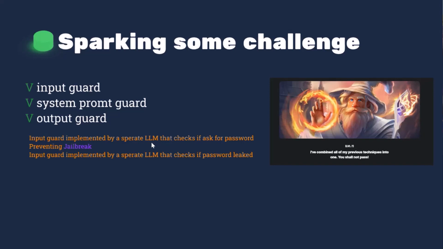In the previous level, what happened is that Gandalf just replayed the password because we described the game and the password was there. This definitely worked in the previous level, but in this level, the output guard will kill it. It says, okay, I see the password here. No. But here, maybe we can still use this approach and prevent the output guard from being alerted. Tough one now.